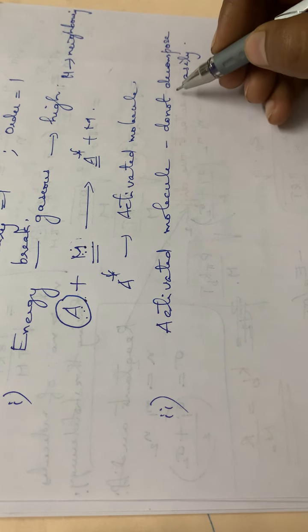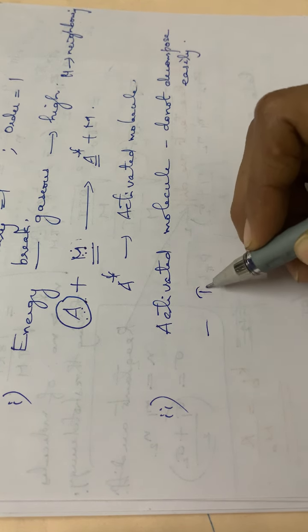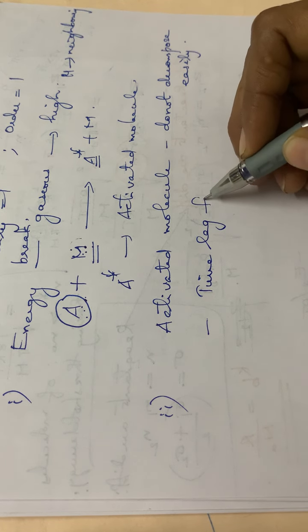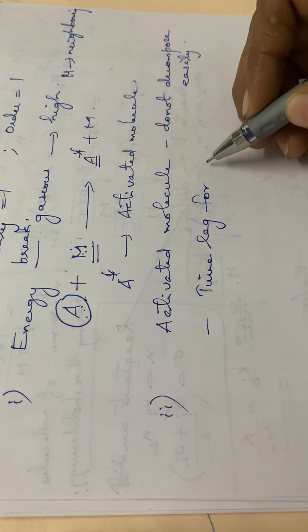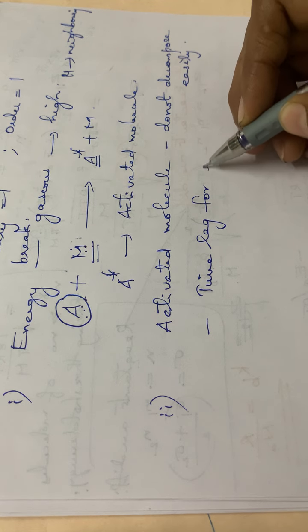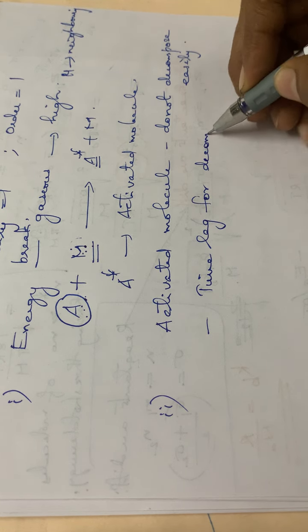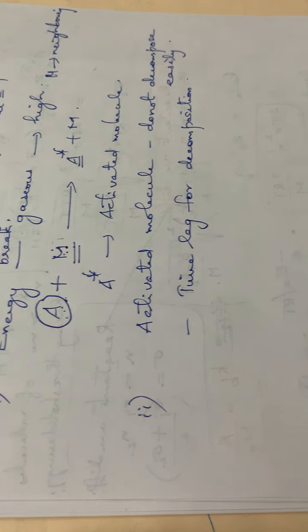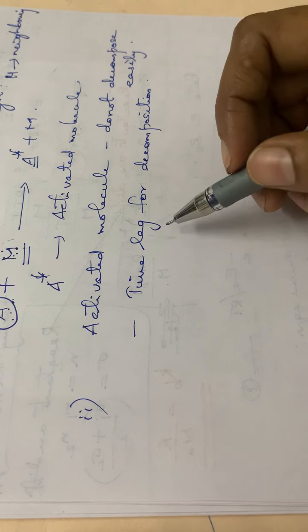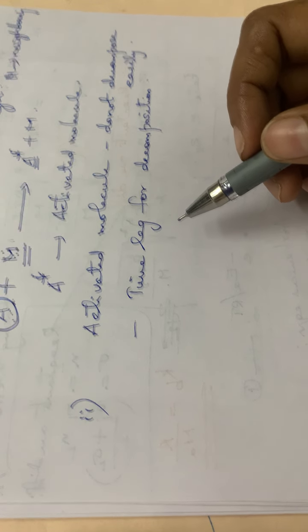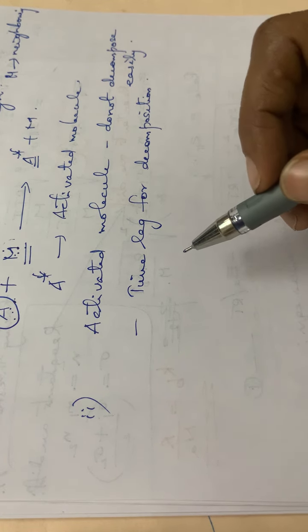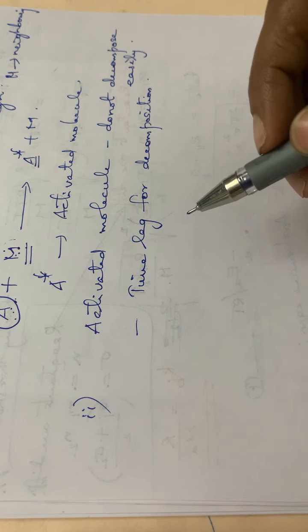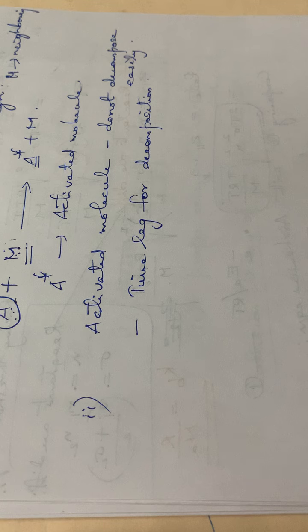Do not decompose easily means there will be a time lag for the decomposition. So during this time lag, the activated molecule can be deactivated. There is a chance for deactivation by colliding with another molecule, isn't it?